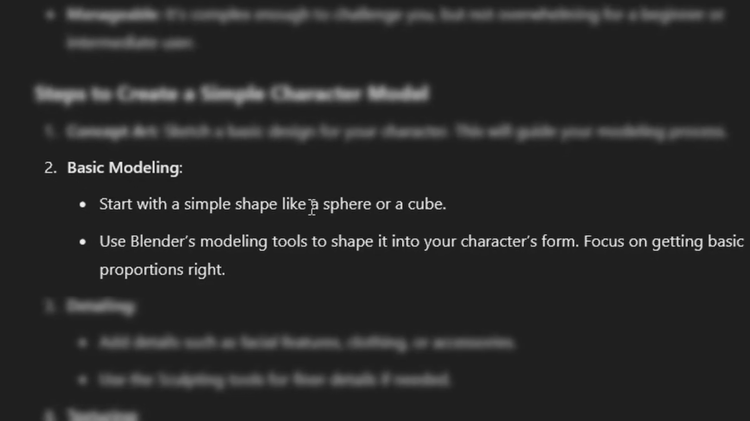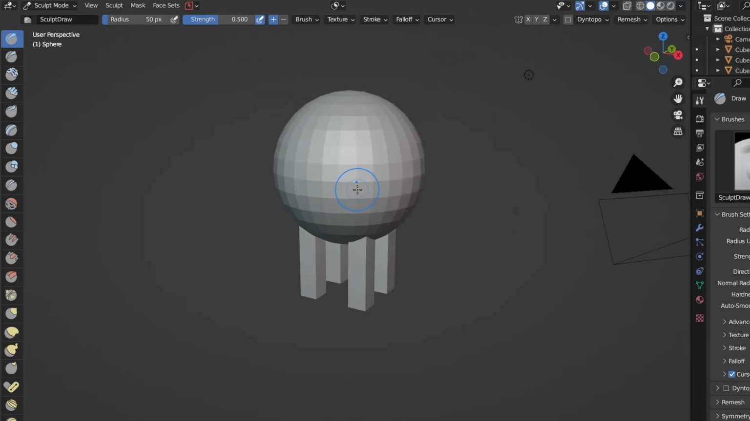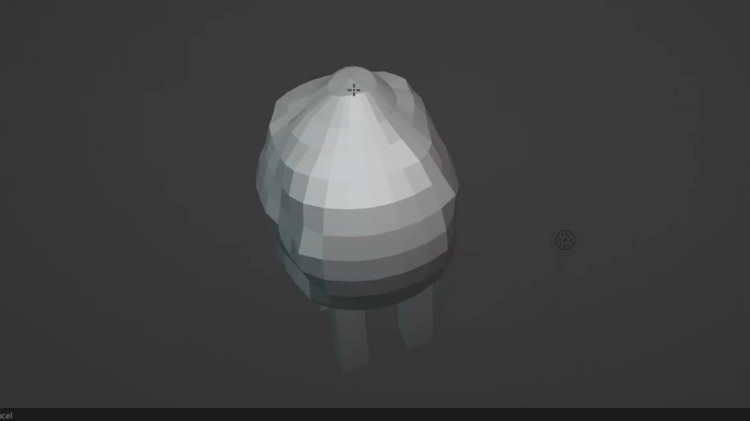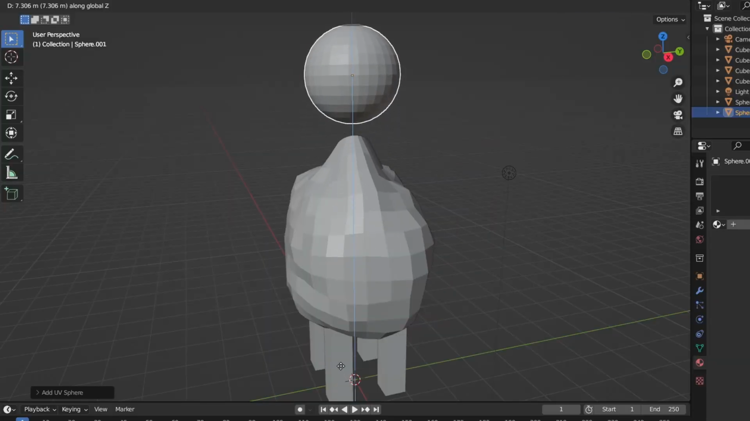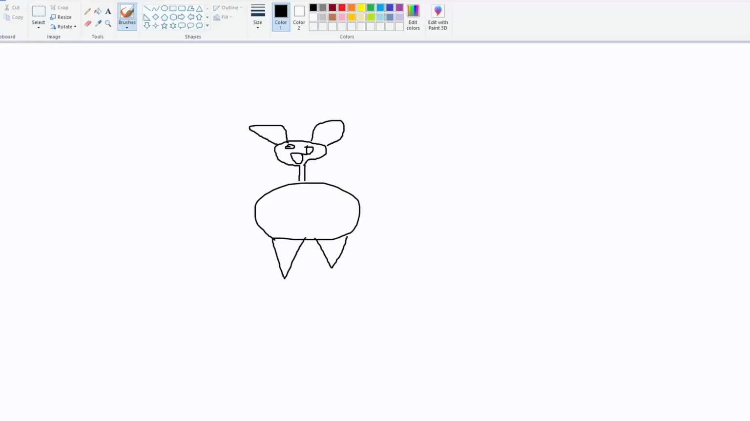Mr. and/or Mrs. GPT said that I should start modeling with a simple shape, like a sphere or a cube, then use the modeling tools to shape my character's form. I got started on the body, carefully crafting all of the fine details of this glorious creature. I added another ball for the head, and did the same thing there. The ears are really where this starts coming together. Each ear has its own unique shape that can only be replicated with the most careful of mouse strokes.